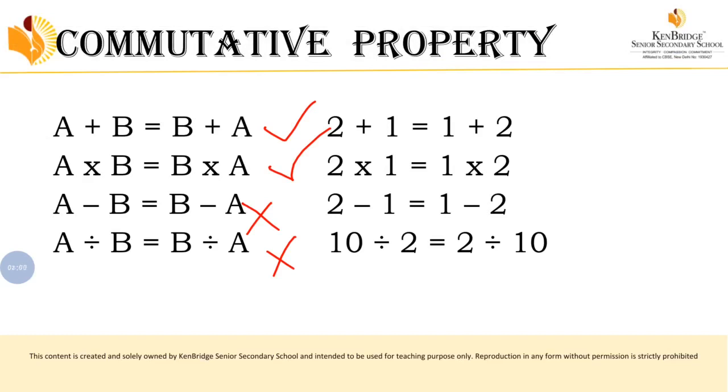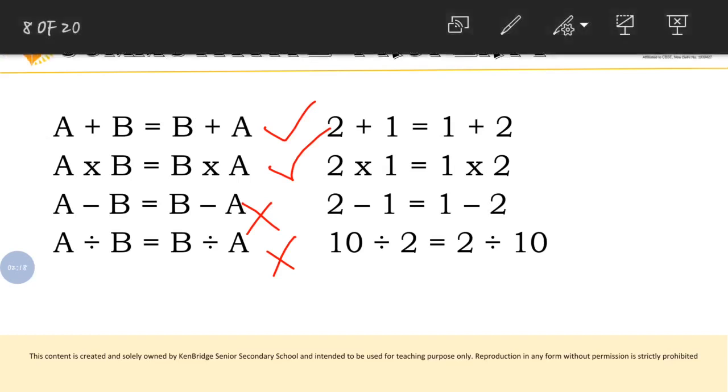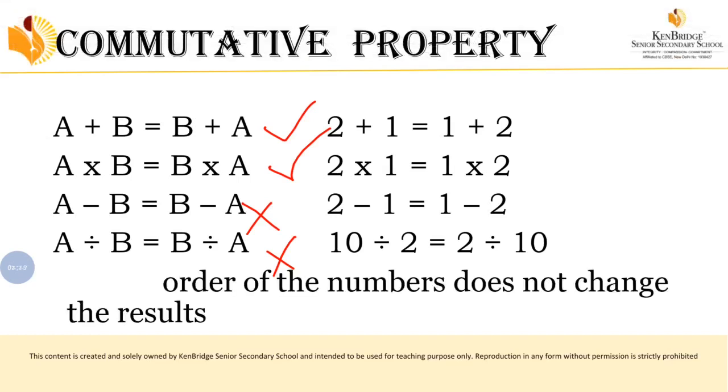So what is the meaning of commutative property? If you change the order of the numbers, your result remains the same. If it remains the same, it is called a commutative property. That changing the order of numbers doesn't change the result. Understood? So commutative property means order of the numbers does not change the result. Can you understand the commutative property?